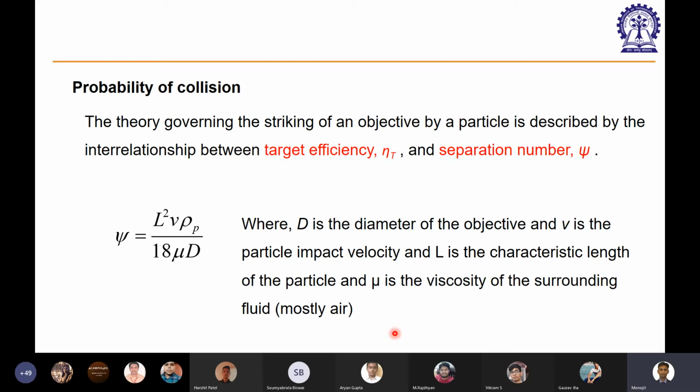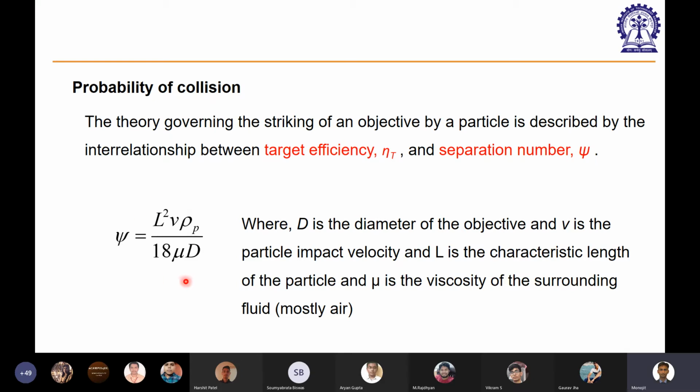Just try to appreciate how we can get a fairly rough idea of the estimation of this probability of collision. So for getting an idea of probability of collision, we have to construct something called the separation number. The separation number looks something like this.